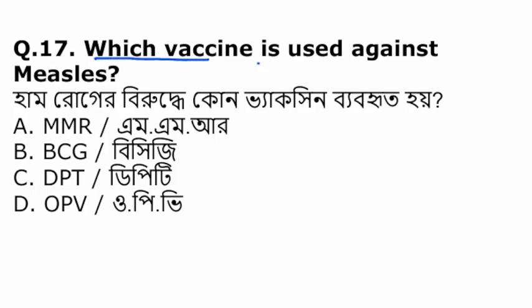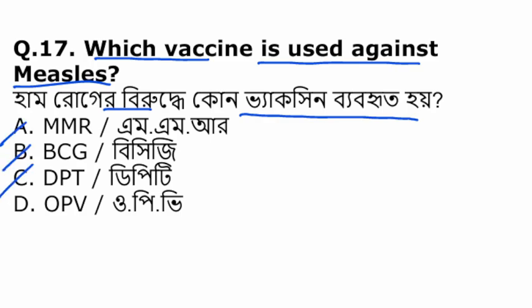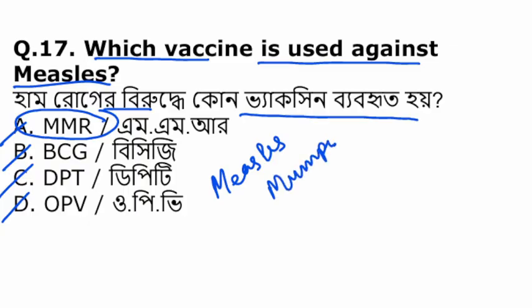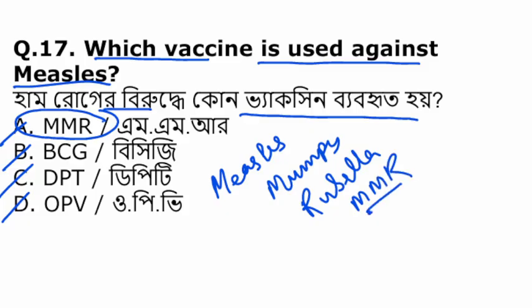Which vaccine is used against measles? MMR, BCG, DPT, OPV. The correct answer is MMR. MMR basically stands for measles, mumps, and rubella. That is MMR.